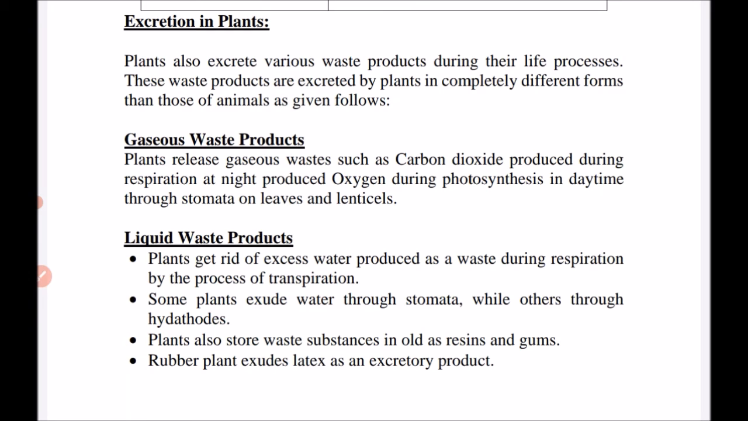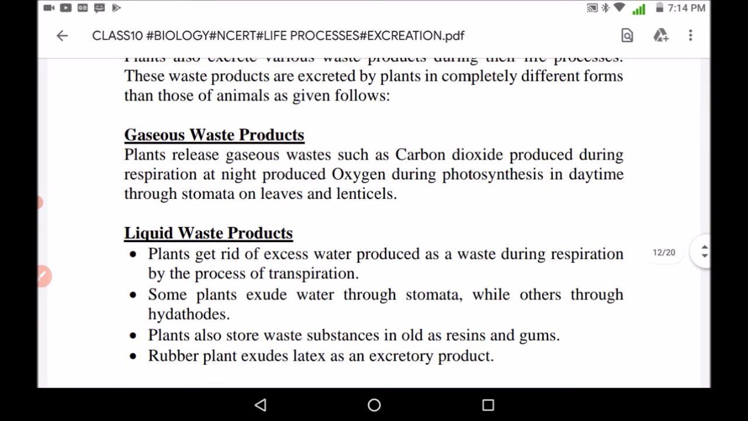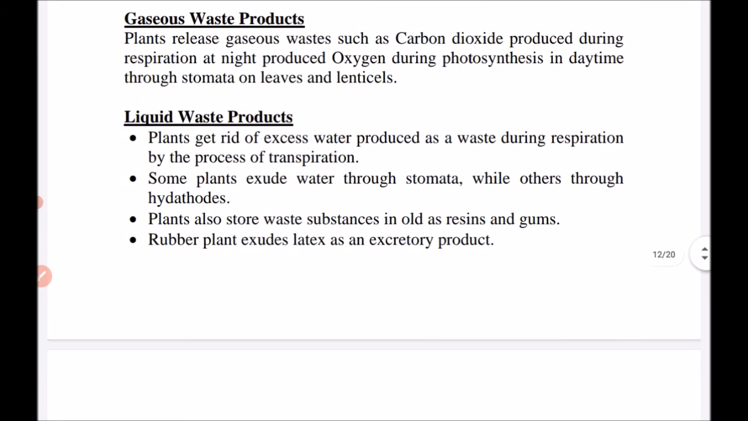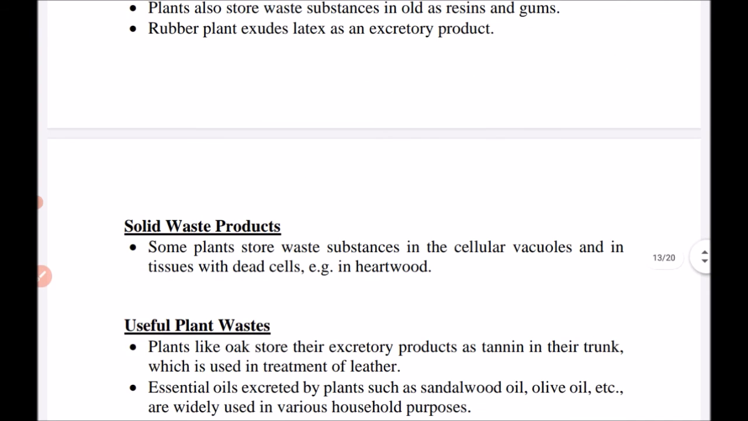Now there are some liquid waste products. Plants also get rid of excess water, produced as waste during respiration, by the process of transpiration. Some plants excrete through stomata. So stomata are responsible for removal of excess water, and some through hydathodes. Plants also store waste substances like resins and gums, and the rubber plant exudes latex as an excretory product. So these are the excretory products which are removed from the plant body.